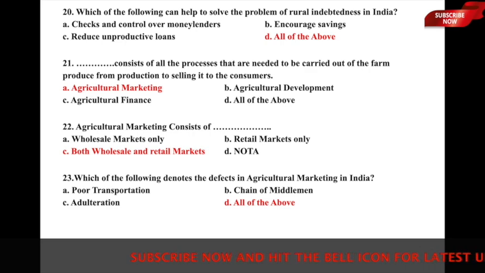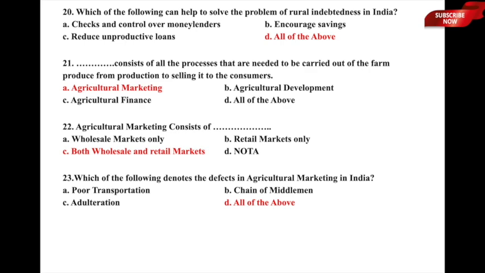Very important aspect. Let us now move to the next one. Agricultural marketing consists of dash. It consists of A, wholesale markets only; B, retail markets only; C, both wholesale and retail markets; and D, none of the above. So here agricultural markets or agricultural marketing consists of both these types of markets, that is wholesale as well as retail markets.